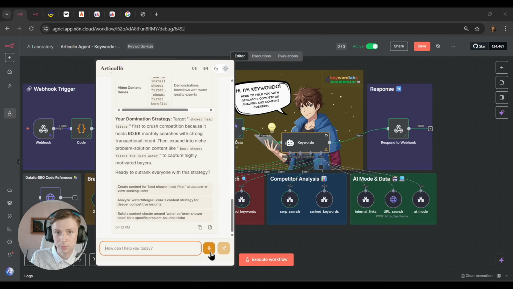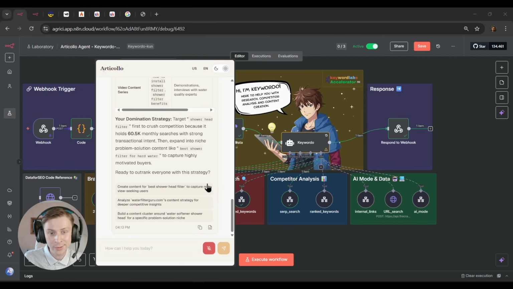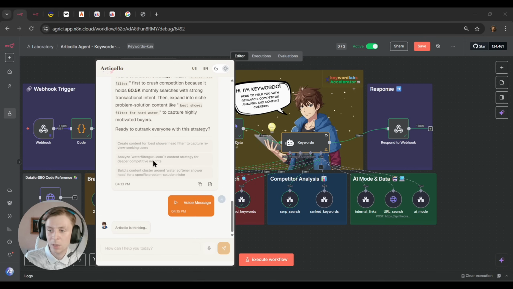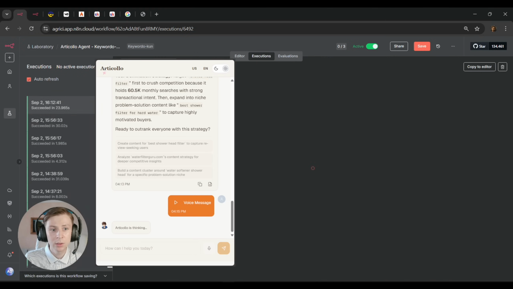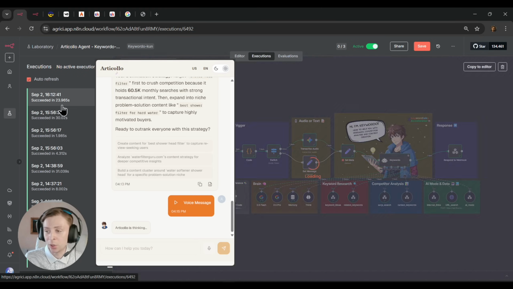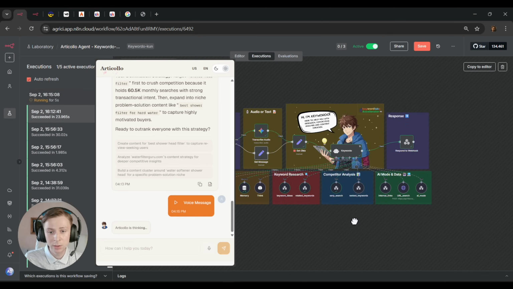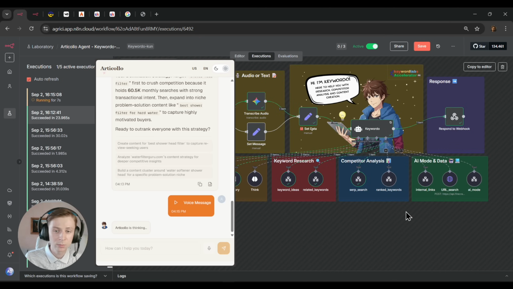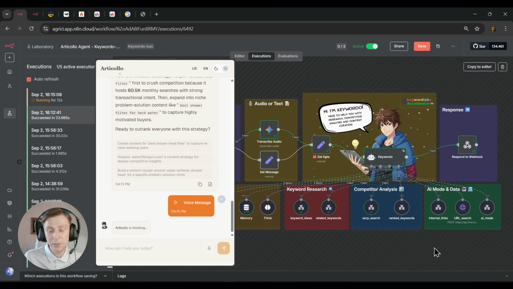I want to ask something else. Keywordo, can you also check what people are asking in regards to shower filters and hard water? I'm going to press send once again. And again, in the background, which is n8n, our AI agent will work. He will use again these specific tools and we'll get all the research, all the data. So it will help us create that top ranking article or blog or whatever, even video, depending on exactly what you're doing.